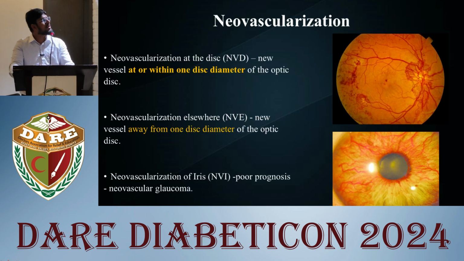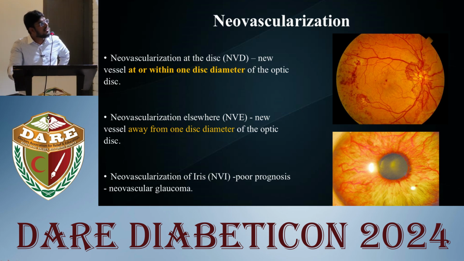So, coming to neovascularization, which is seen in the proliferative stage of diabetic retinopathy, it is again classified into neovascularization of the disc, which is new vessels at the disc or within 1 disc diameter of the optic nerve head, and neovascularization elsewhere, which is nothing but new vessels away from 1 disc diameter of the optic disc. Neovascularization of the iris is a late complication, and it has a poor prognosis.